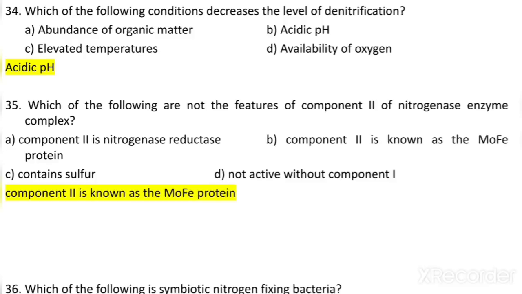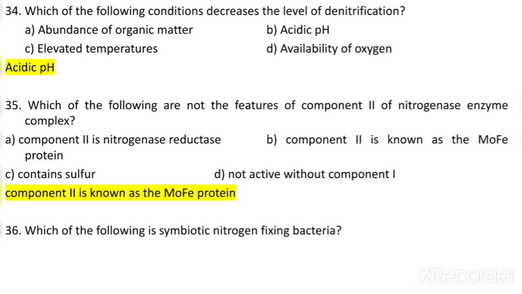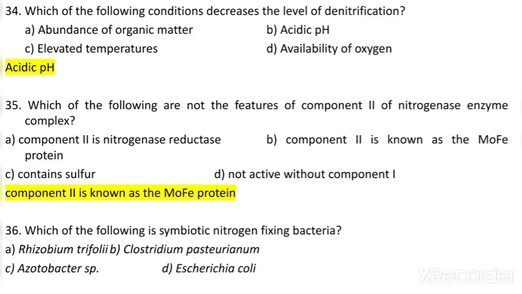Which of the following is a symbiotic nitrogen fixing bacteria? Rhizobium trifolii, Clostridium pasteurianum, Azotobacter species, or Escherichia coli. So Rhizobium trifolii is a symbiotic nitrogen fixing bacteria while the others are not.